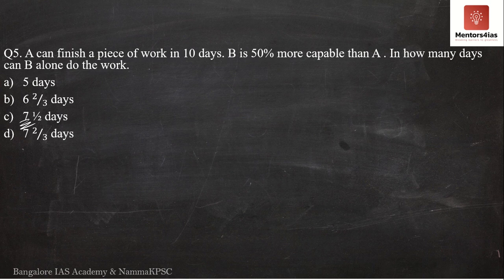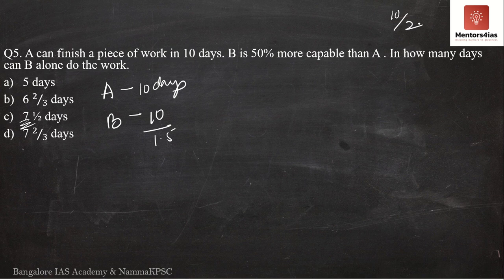Okay, so here A can do it in 10 days. If A can do it in 10 days and if B is 50% more capable, what is B? B is nothing but 10 by 1.5, correct? That is what we have to do. See, if I said B is 100% more capable, or twice as capable, then what would the number of days taken by B be? It would be nothing but 10 by 2.